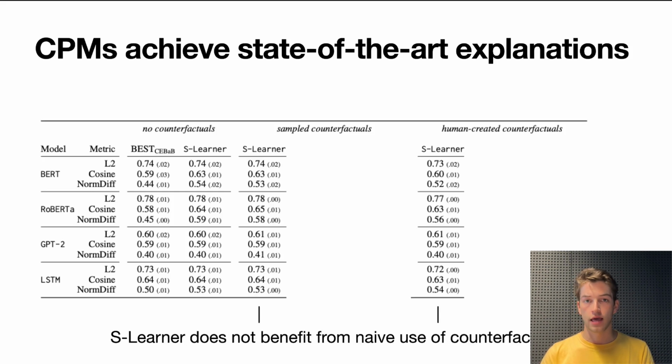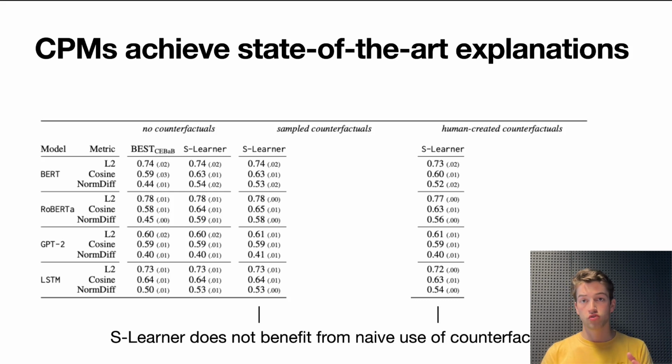Well, we find that S-Learner does not just naively benefit from counterfactual data. Really, there is no explanation improvement. Okay, so let's consider another way of using these counterfactuals as the baseline. One way to do this is to use GPT-3 to write new counterfactuals at test time.